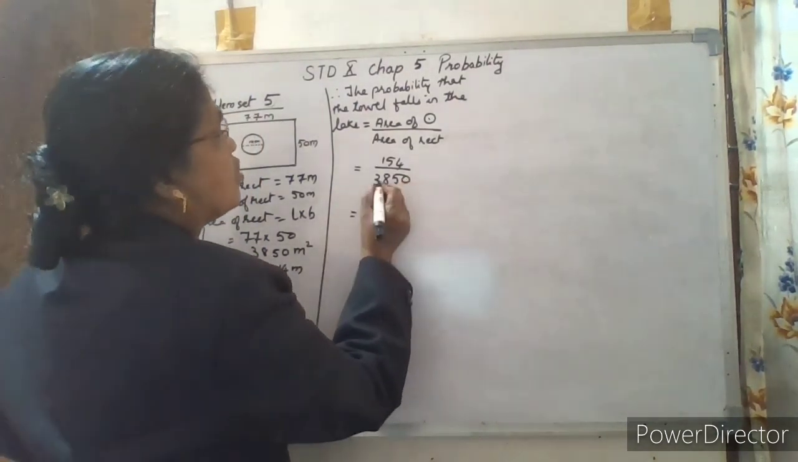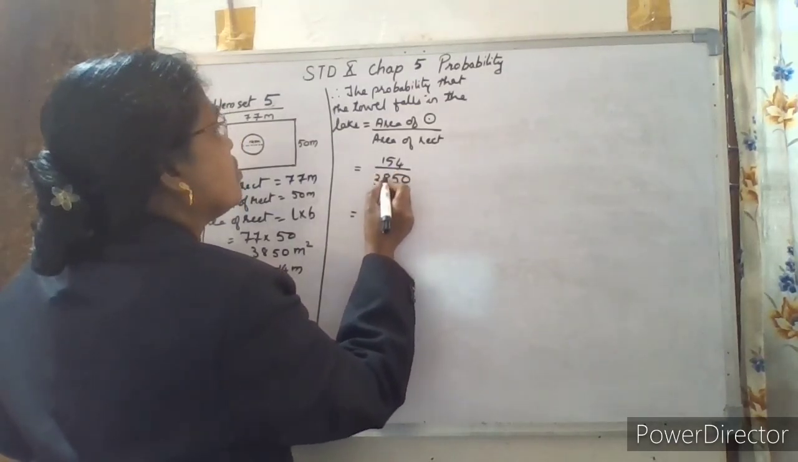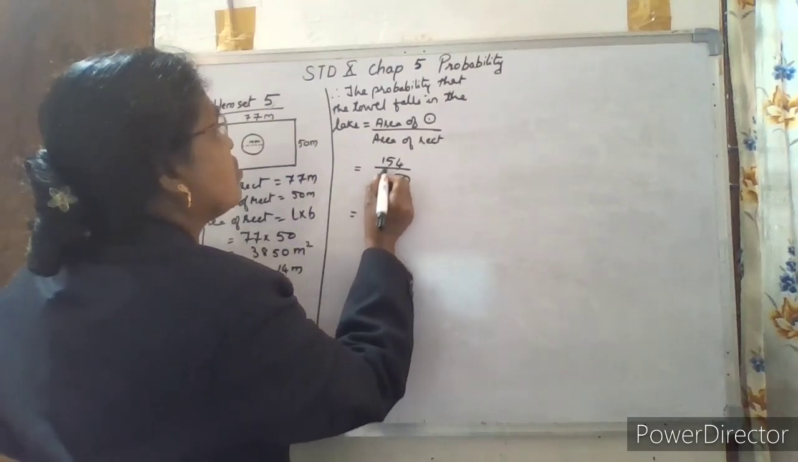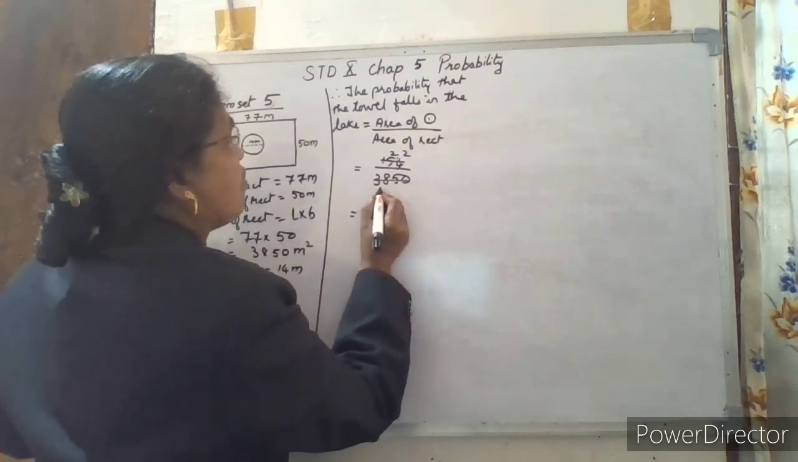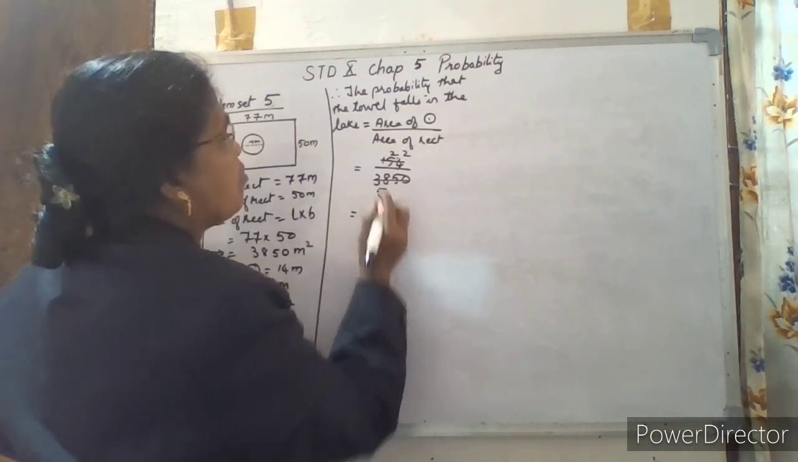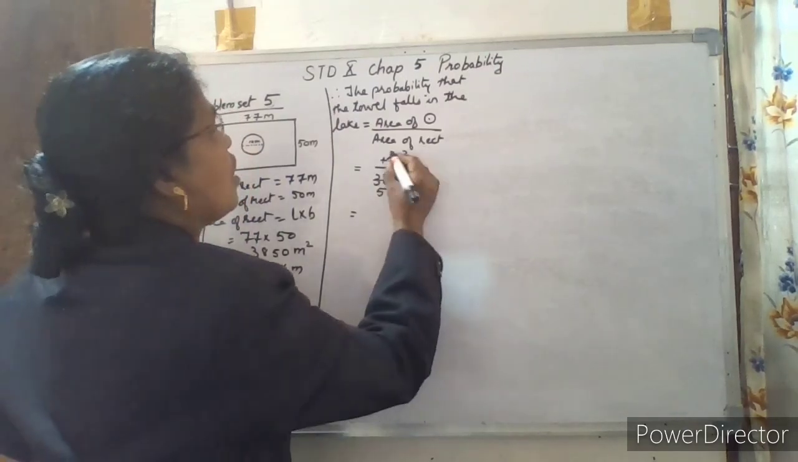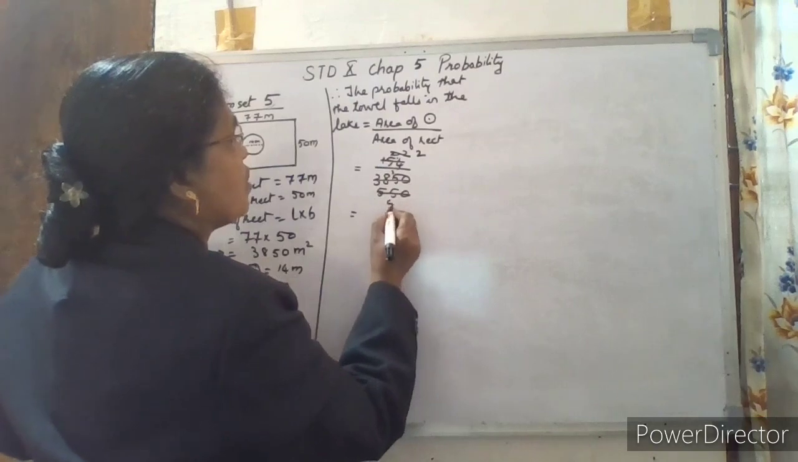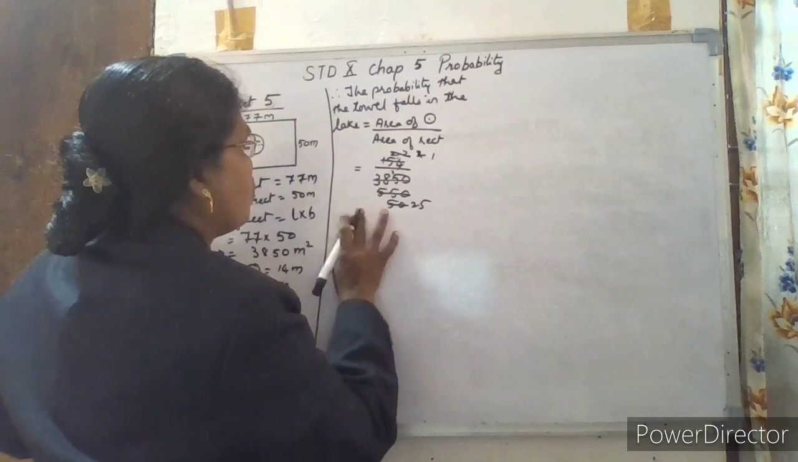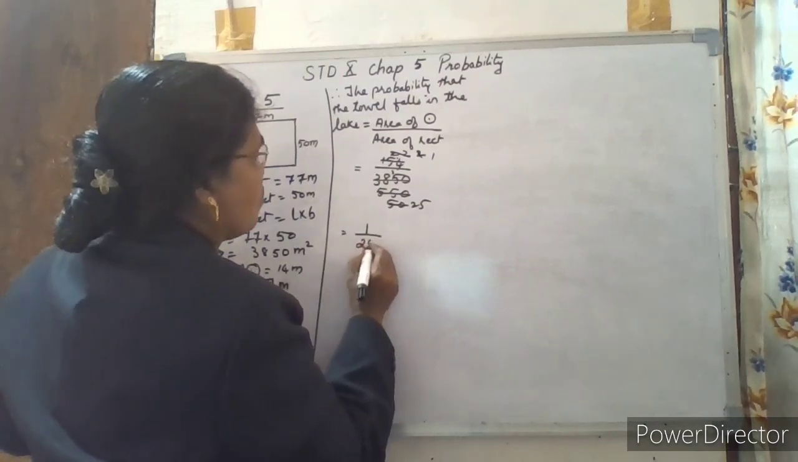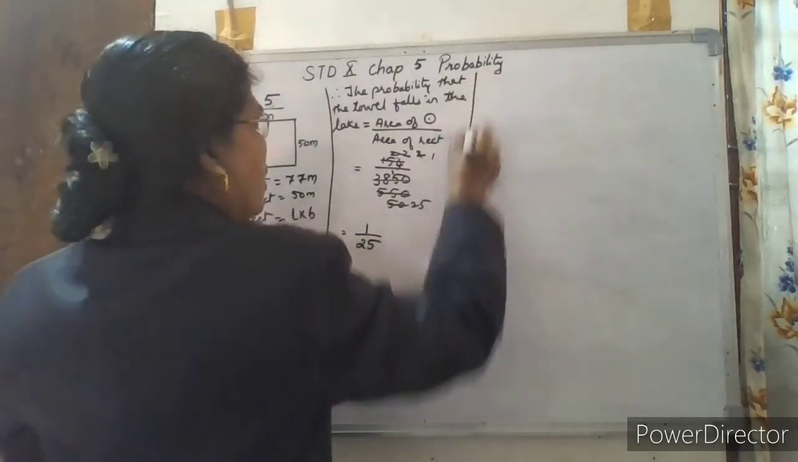So you can cancel it with 7. 7 2s are 14, 7 2s are 14 carry 1. 7 5s are 35, 3 remaining. 11 2s are 22, 11 5s are 55. So it is equal to 1 by 25. This is the probability that the turtle falls in the lake.